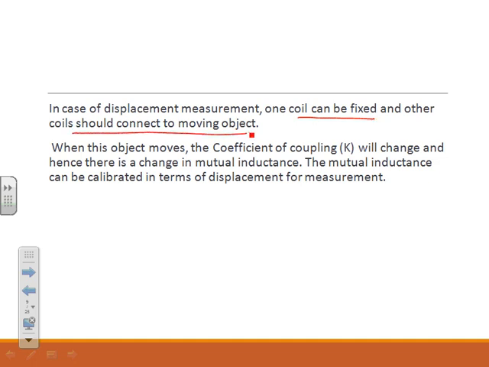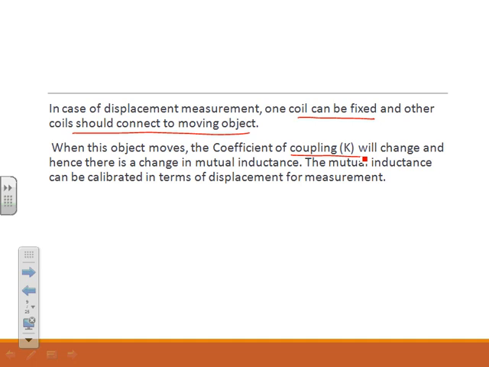So we can vary the distance of the coil, so that the value K is also varying, and inductance is also varied correspondingly. When this object is moved, the coefficient of coupling K will be changed, and hence there is a change in the mutual inductance. And the mutual inductance can be calibrated in terms of displacement measurement.